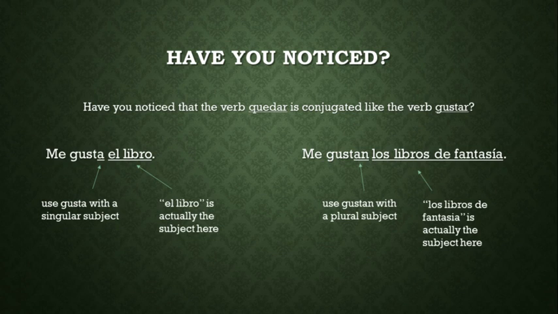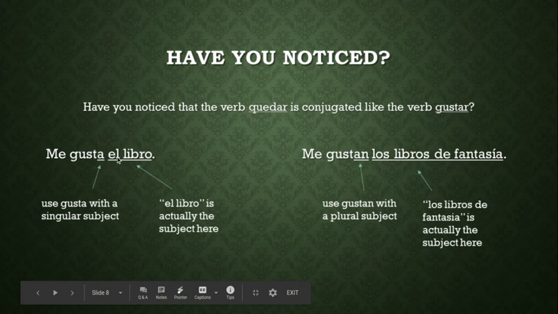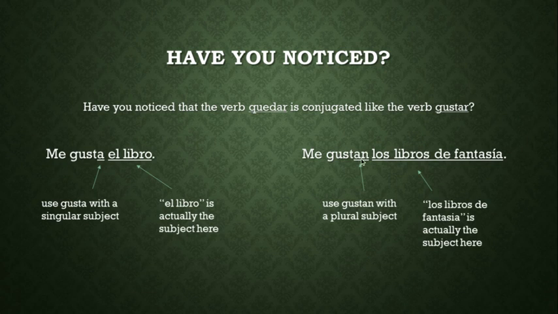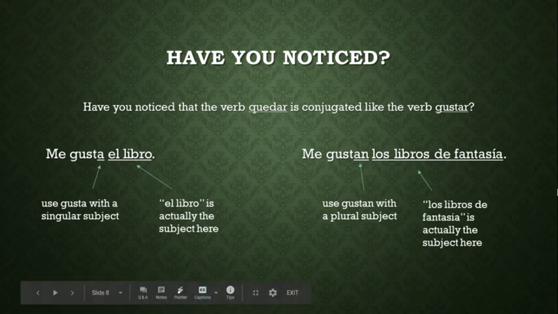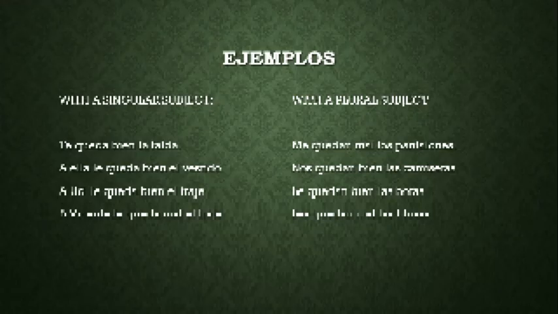So have you noticed that the verb quedar is conjugated like the verb gustar? Remember also with gustar we have a singular form that goes with the subject, el libro, which is singular, and a plural form, gustan, which goes with los libros. Now remember, the pronoun here tells us who is doing the liking. So just like with gustar, when we use quedar, the pronoun me, te, le, nos, os, or les tells us who the item fits or does not fit.